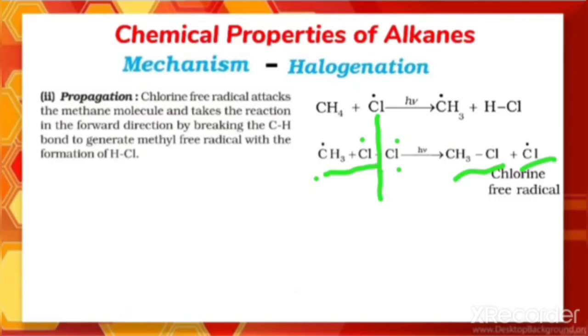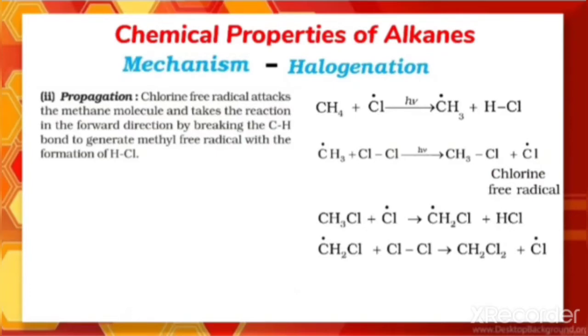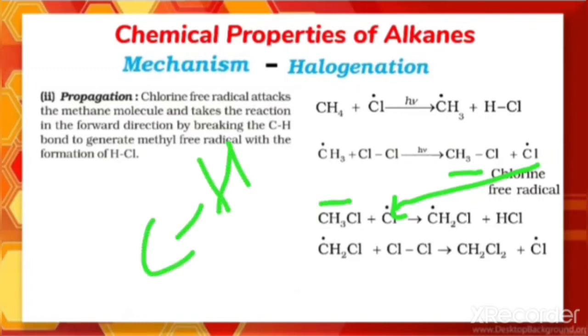And now the Cl dot is again here. So what happens? It will propagate. That means it will take the reaction in the forward direction by breaking the C-H bond and generating free radicals. At each step, free radicals are formed which will further continue the process. So what is happening next? Again this Cl dot combines with this CH3Cl. Again there is a cleavage of the C-H bond, which results in the formation of a free radical plus HCl. Next, this combines again with the next molecule.